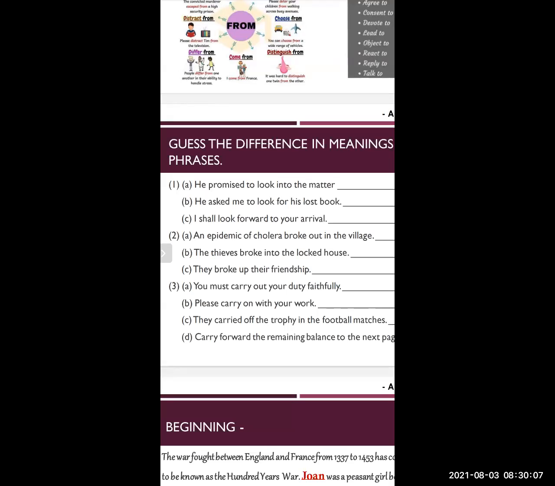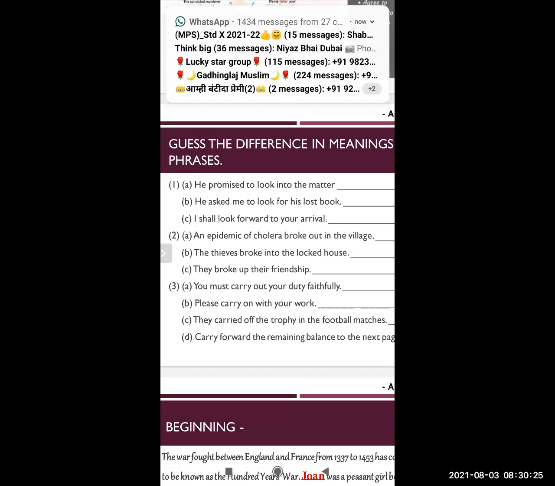In the third sentence, they broke up their friendship. You know this meaning very well. Breakup, you know. To break up means to stop a relationship, friendship, etc. They broke up their friendship.